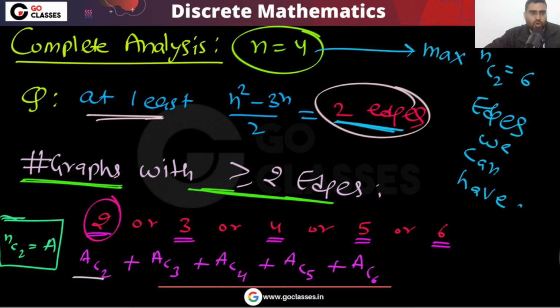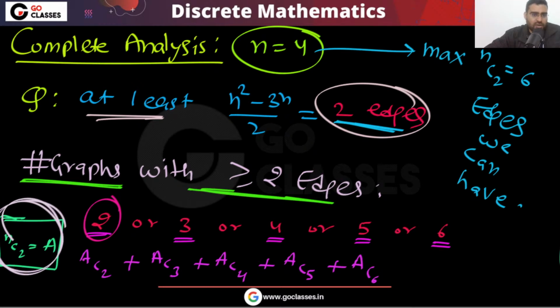AC2. Okay, from these many edges are possible. Maximum these many edges are possible, but I only want two edges. These many pair of vertices are possible, but I want two edges. So what I will do, I will select two pair of vertices.